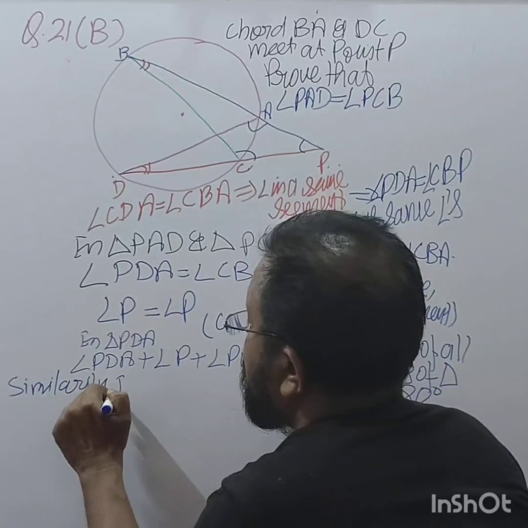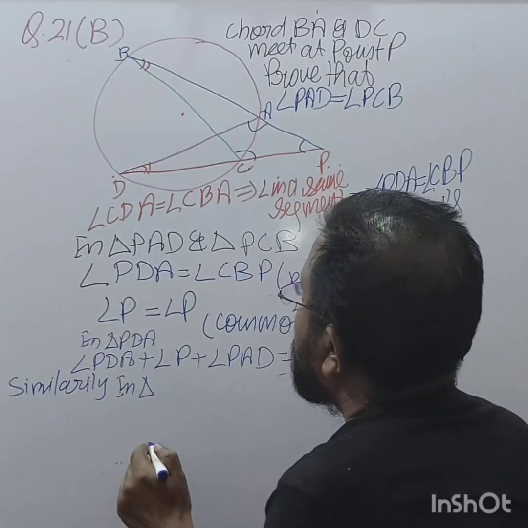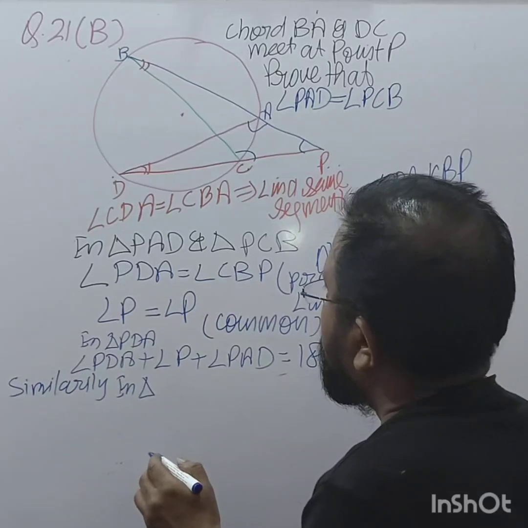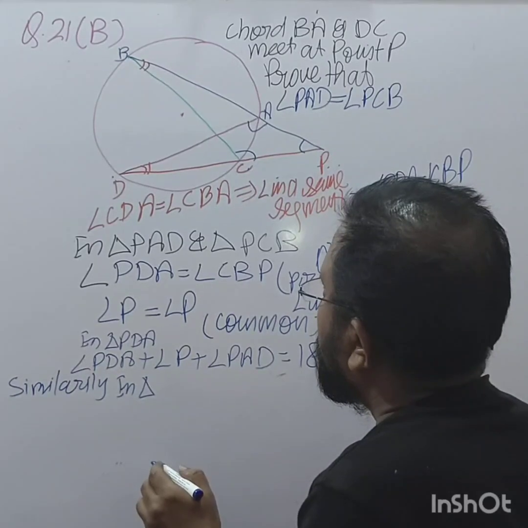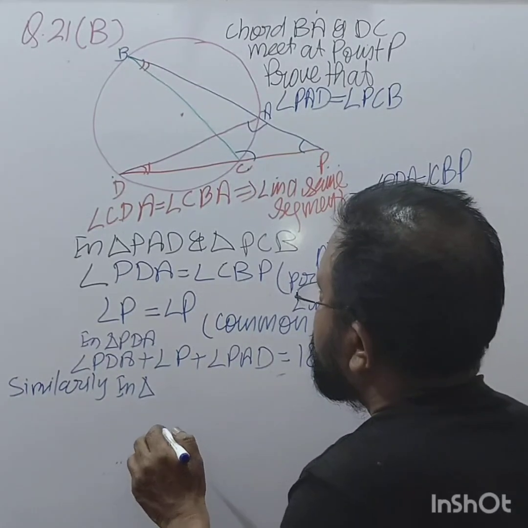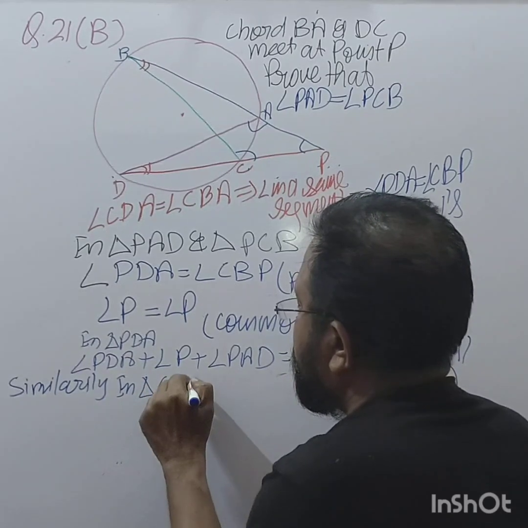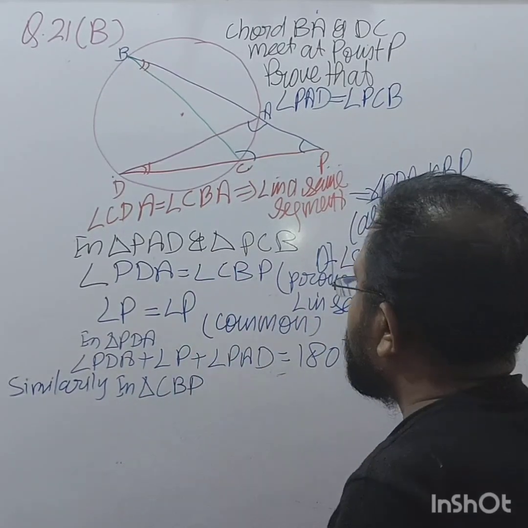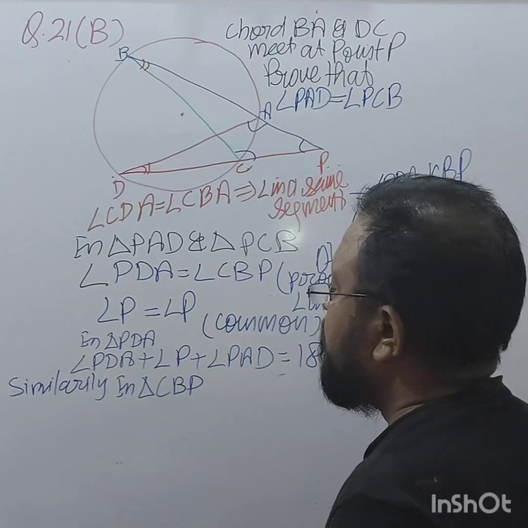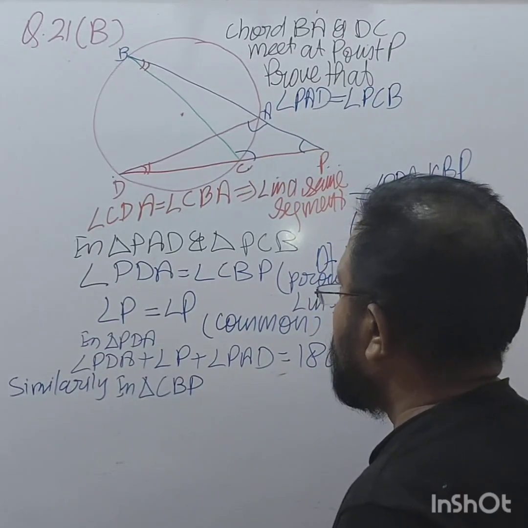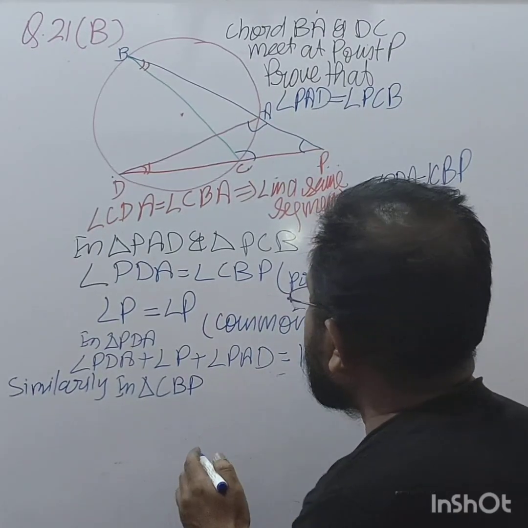in triangle CBP, right? In CBP, what happens?